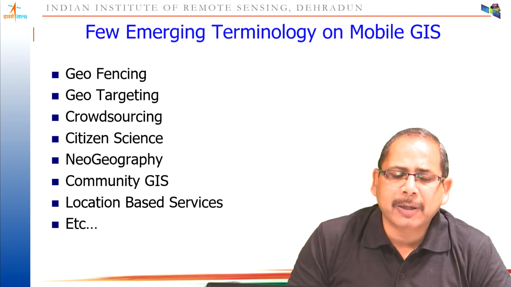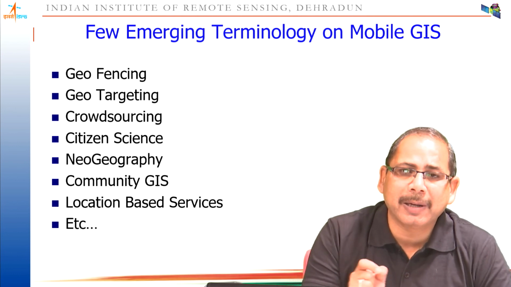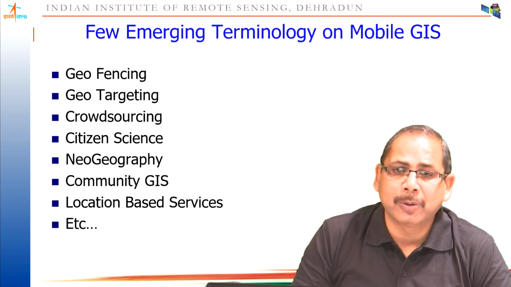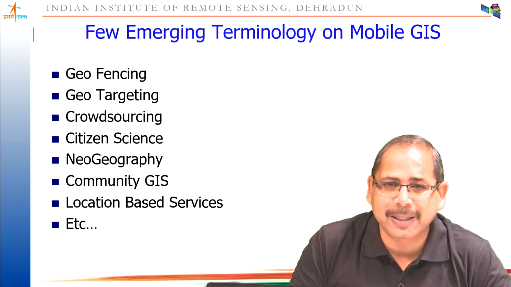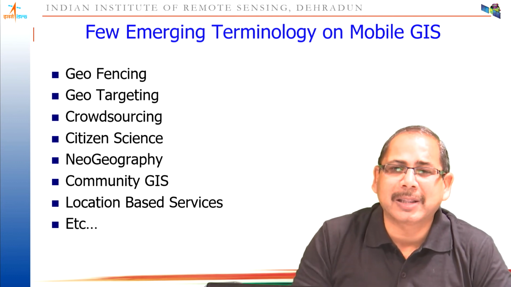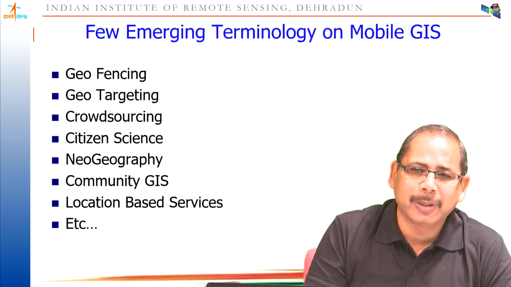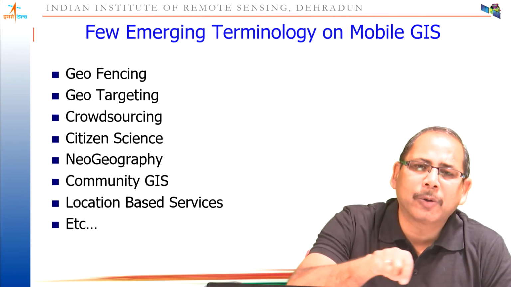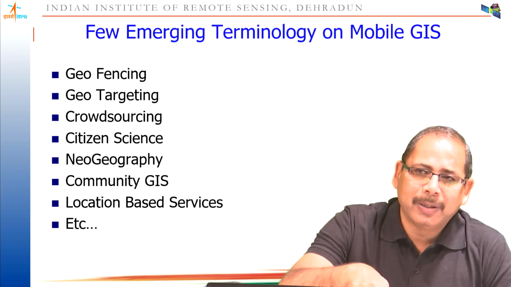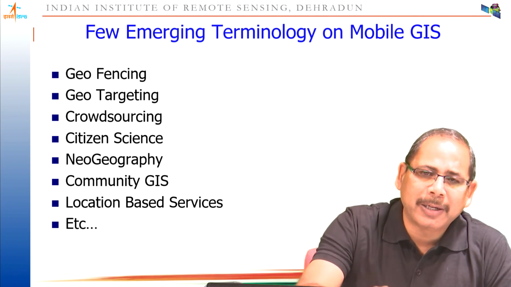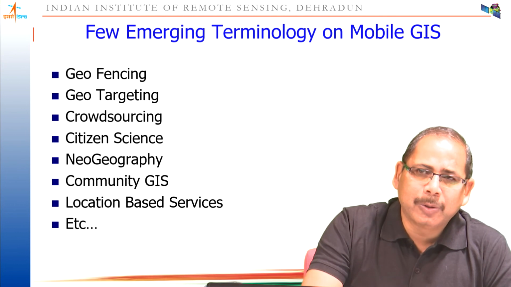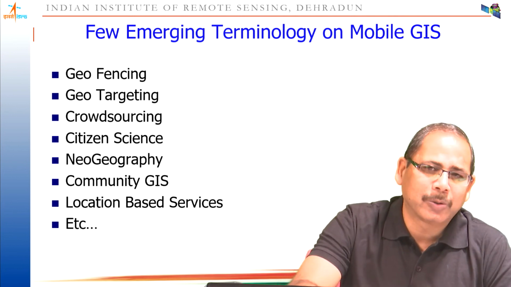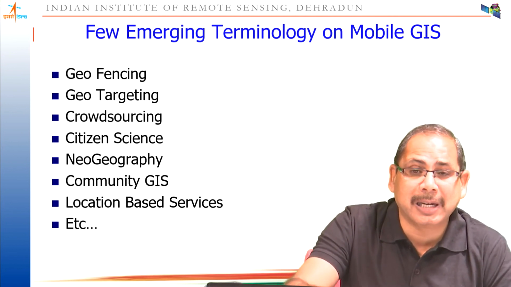Geo-targeting is a very important emerging point where you can target a specific class of users. Here, recently the government has launched a very interesting application called Arogya Setu. The government is asking everyone to install this application in their mobile. Here geo-targeting means you can target a specific class of users, so that if you know their locations, and you have the database of their locality on COVID-19, then you can alert them. You can target specific users based on their latitude and longitude, so that they will be alert. So the idea is to build the geofencing and geo-targeting concept in Arogya Setu also. It's a very, very important application, and an excellent initiative by the government.